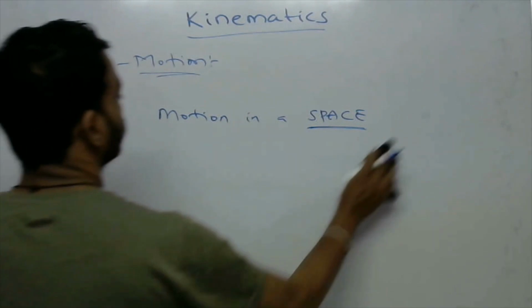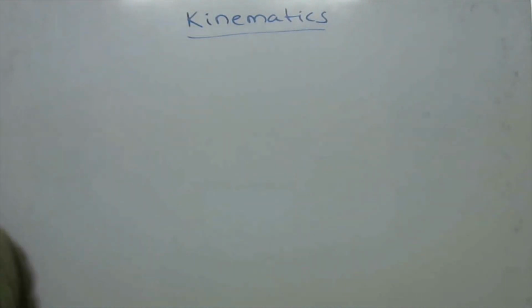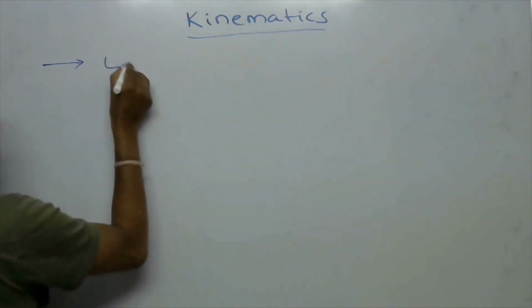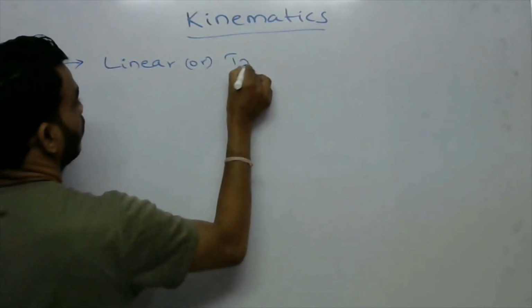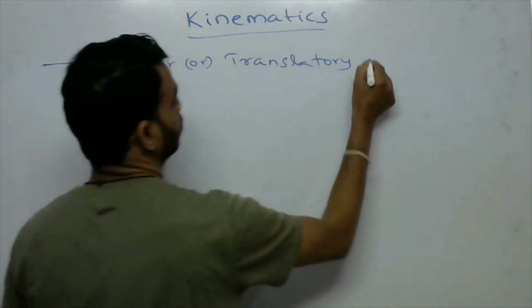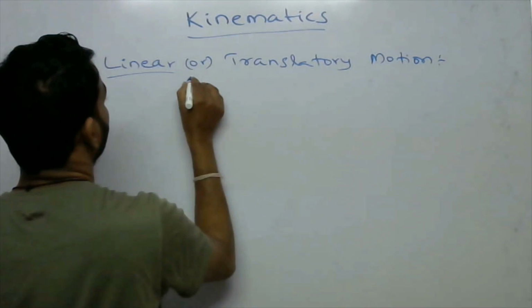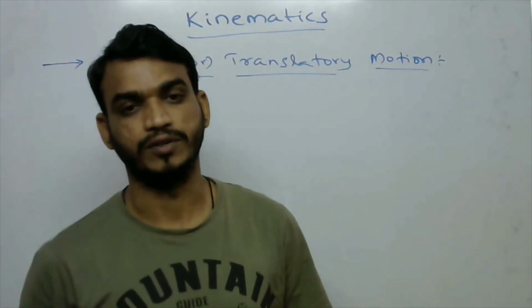Here the first one is linear or translatory motion. What is linear or translatory motion?